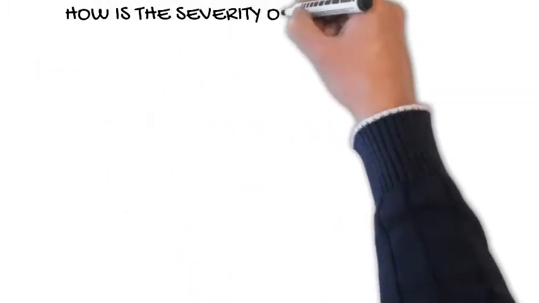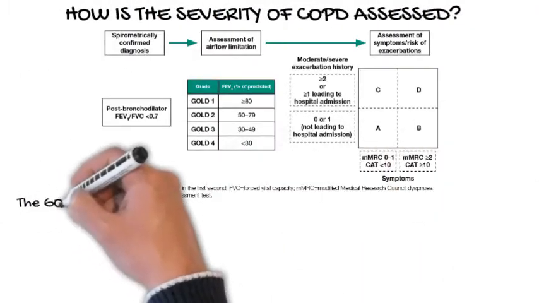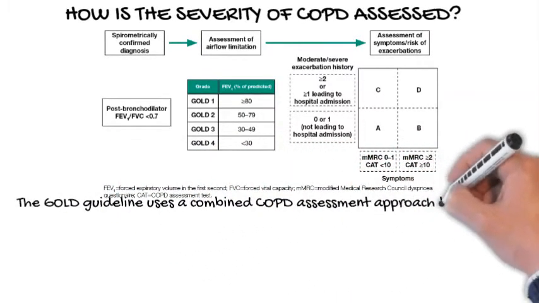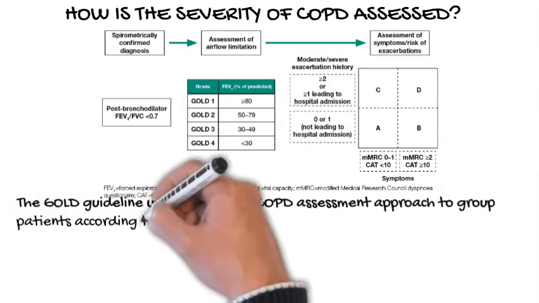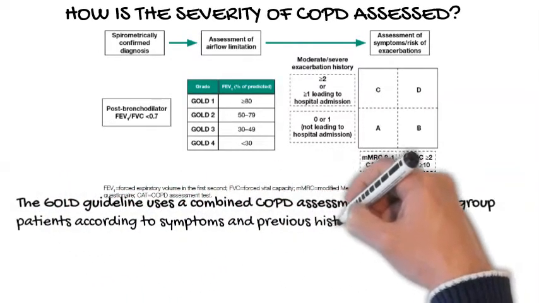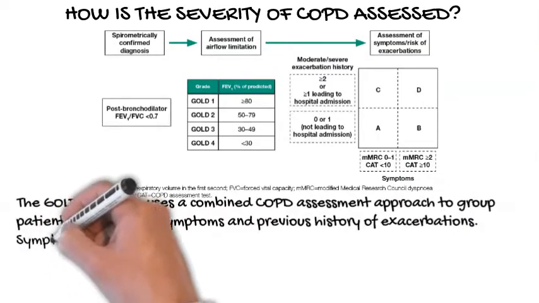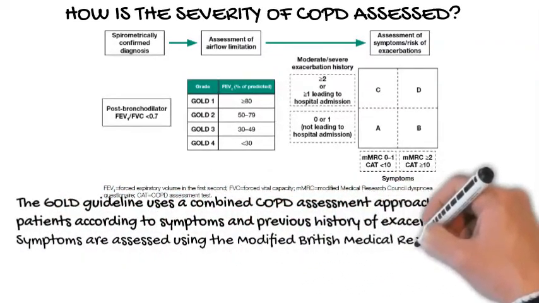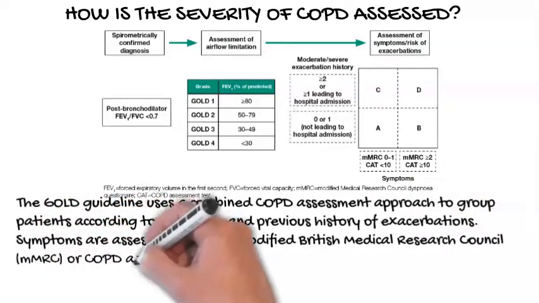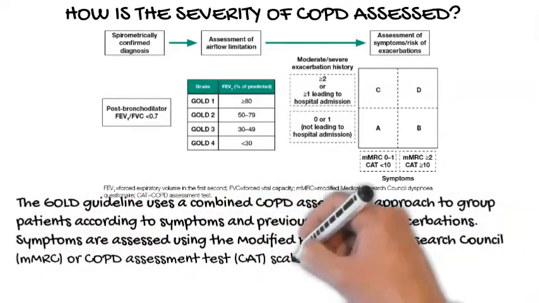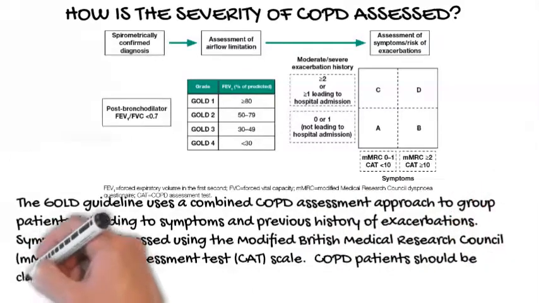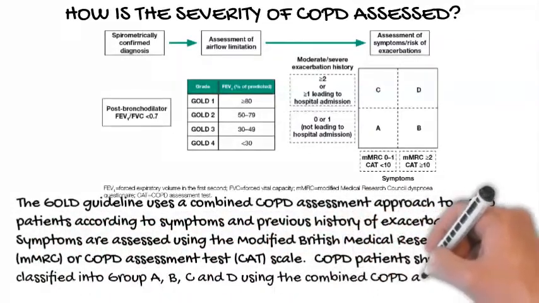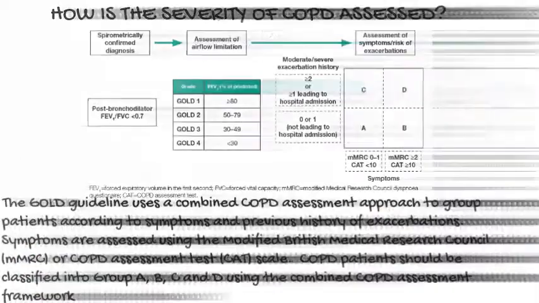How is the severity of COPD assessed? The GOLD guideline uses a combined COPD assessment approach to group patients according to symptoms and previous history of exacerbations. Symptoms are assessed using the Modified British Medical Research Council, mMRC, or COPD Assessment Test, CAT, scale. COPD patients should be classified into Group A, B, C and D using the combined COPD assessment framework.